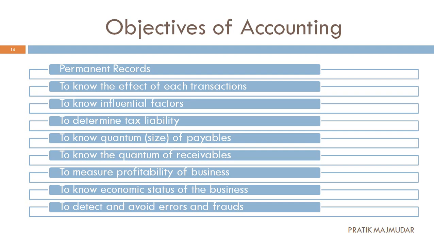Now, here are the objectives of accounting. Basically, there are 9 different objectives of accounting. We are going to see each and every one in detail. Just for your record, understand this. First one, that is permanent records. Second, to know the effect of each transaction. To know the influential factors. To determine tax liability. To know the quantum or the size of payables. To know the quantum of receivables, to measure the profitability of business, to know the economic status of the business, and the last one, that is to detect or to avoid errors and frauds.